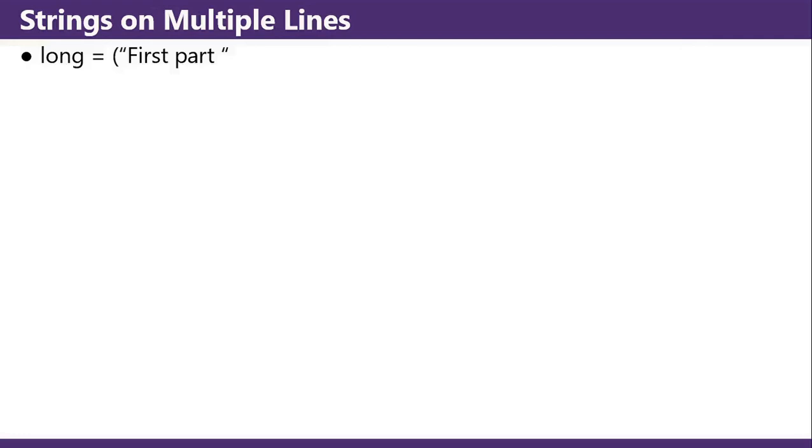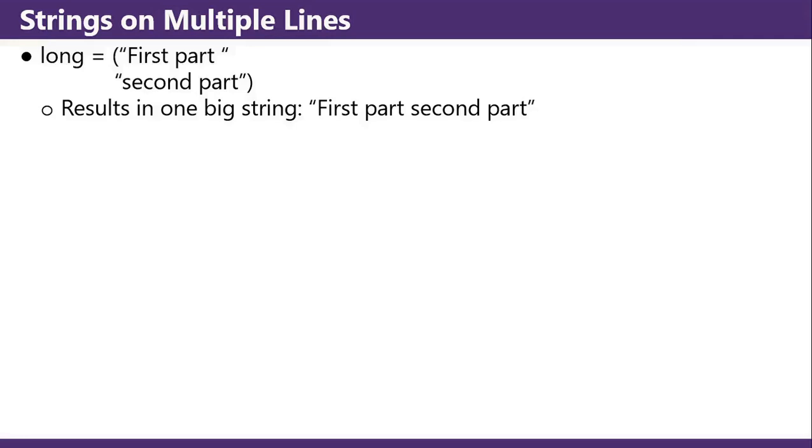Strings on multiple lines. Long equals "first part" "second part" results in one big string, "first part second part".